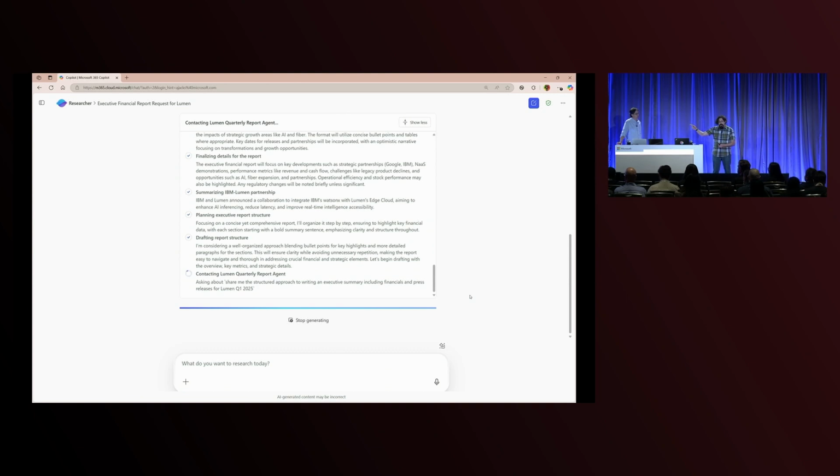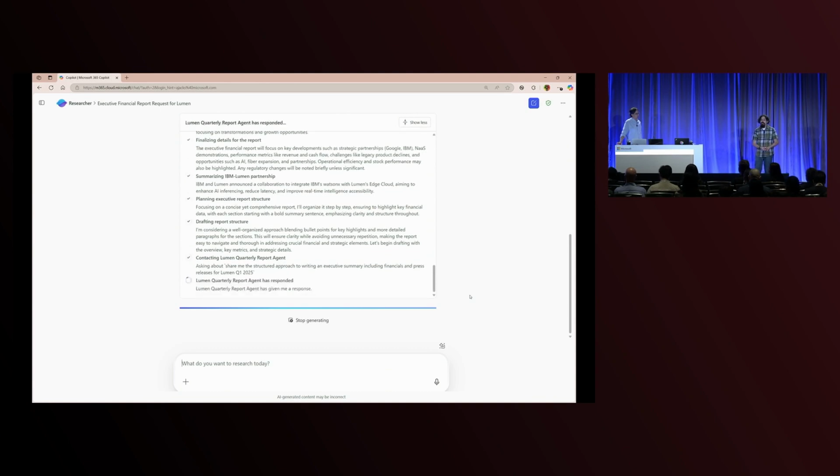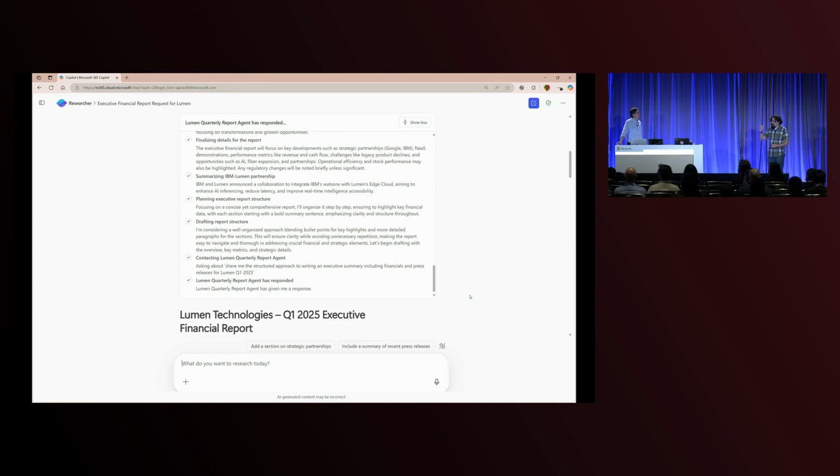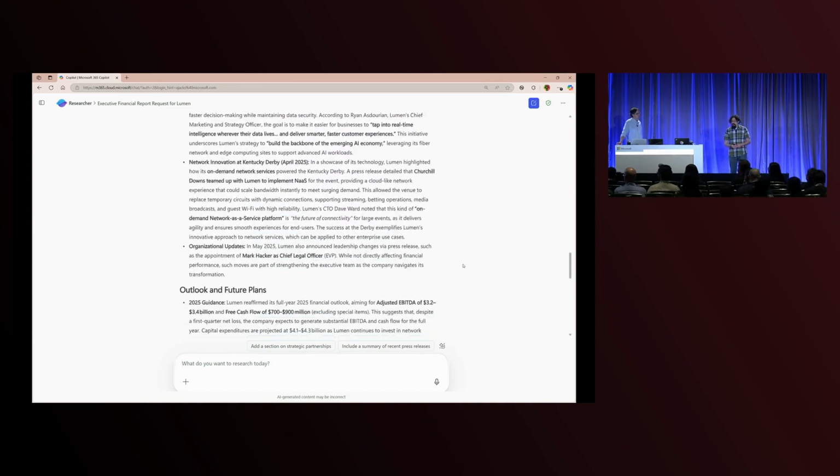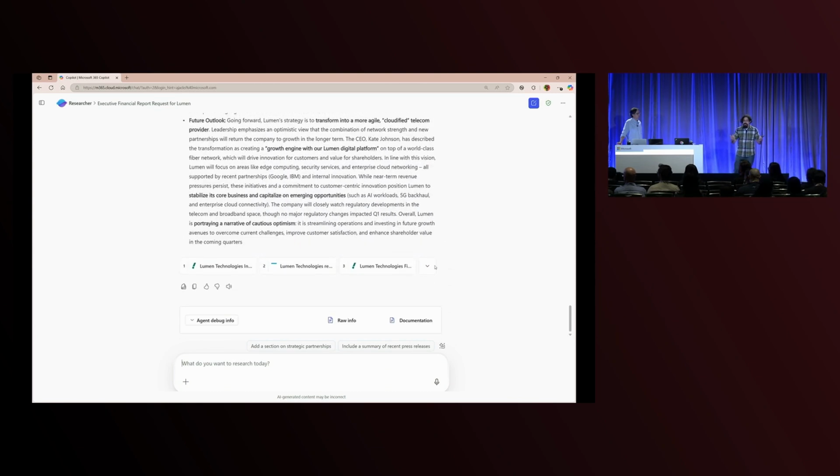Now, what you see here in this last step, it's contacting the Lumen Quarterly Report agent. This is an agent that was developed by folks at Lumen in order to structure how they like to consume quarterly reports. And so researcher is asking, hey, Lumen Quarterly Report agent, how do you want to structure this report? And it's getting the information back. This last step is actually beginning to generate this information. And we see very detailed information in the result and the style that the Lumen declarative agent provided.